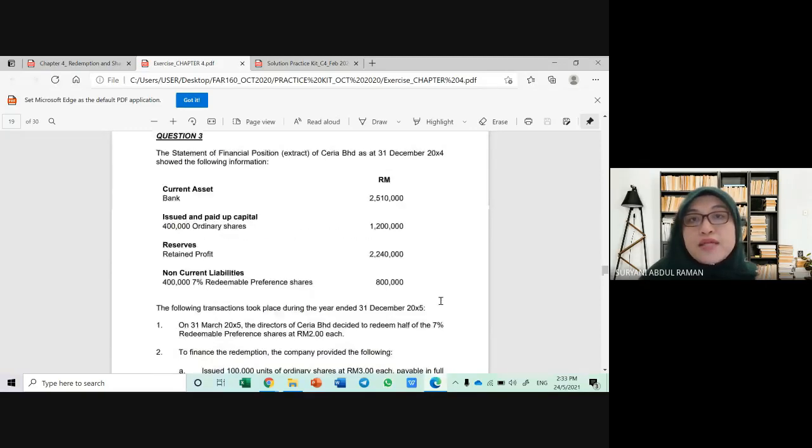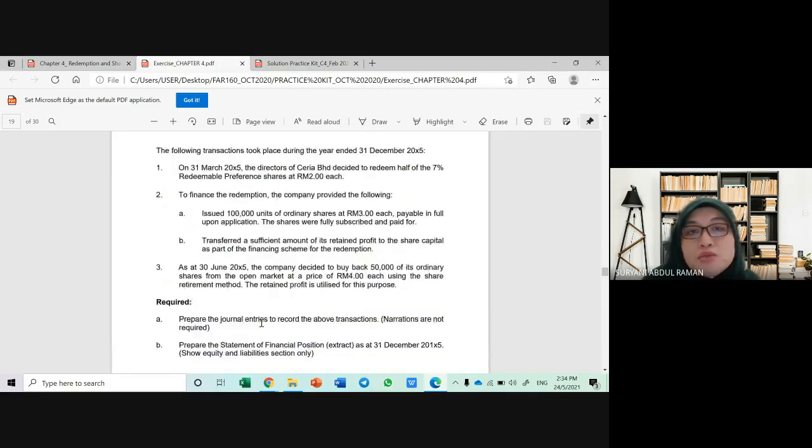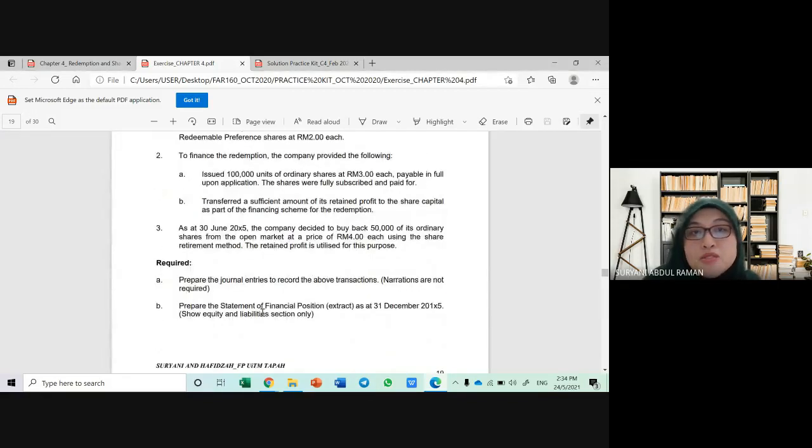We are going to attempt Ceria Berhad. First of all, class, as usual, you have to read all the question first. Read all the information given and then answer the question. The question here is, number one, prepare the journal entries to record the above transaction. And number two, prepare the statement of financial position extract as at 31st December 2005, which you have to show the equity and liability section only.